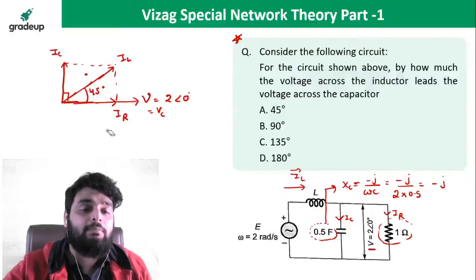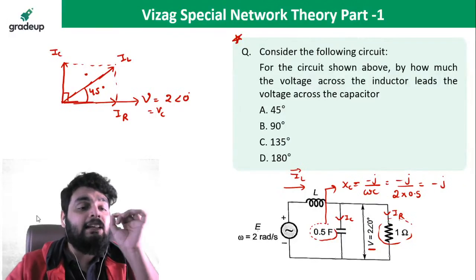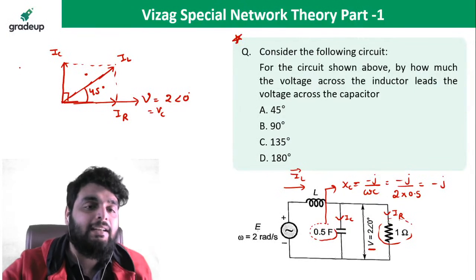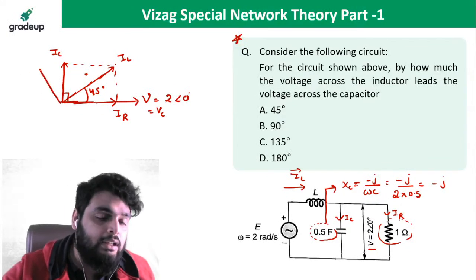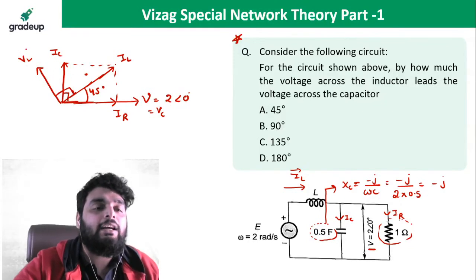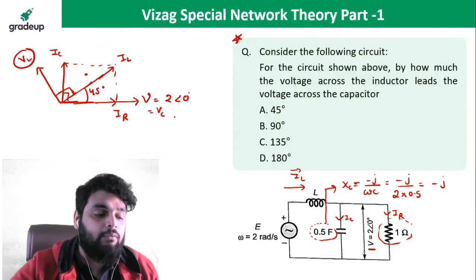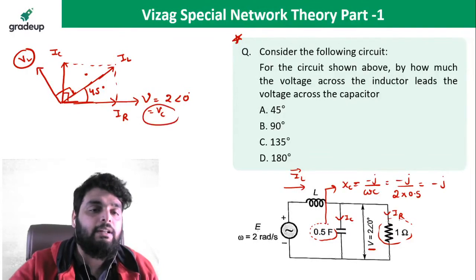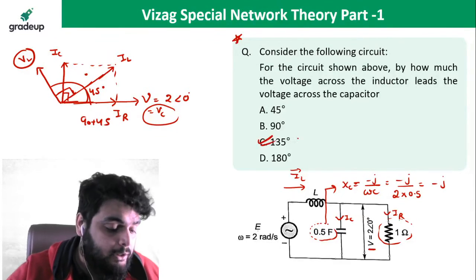So remember one point: the inductor voltage leads the inductor current by 90 degrees. So here you will see the inductor voltage will be here, which leads the inductor current by 90 degrees. So I need to find the phasor difference between VL and VC. This angle is equal to 90 plus 45, which comes out to be 135.